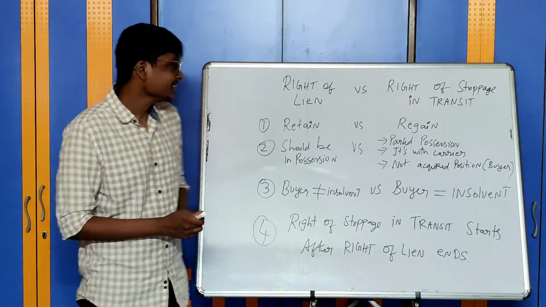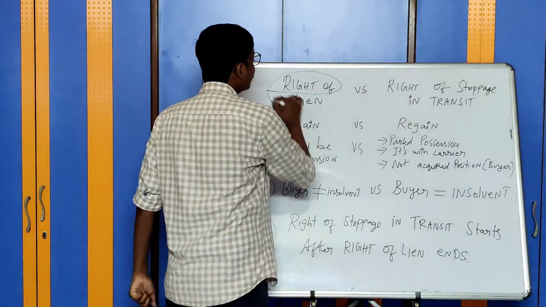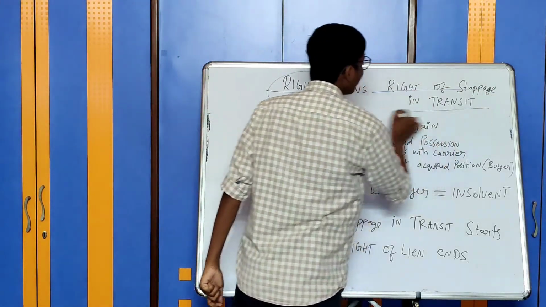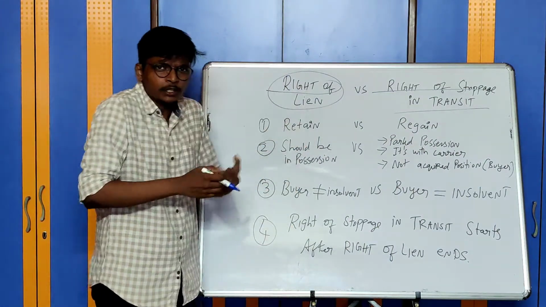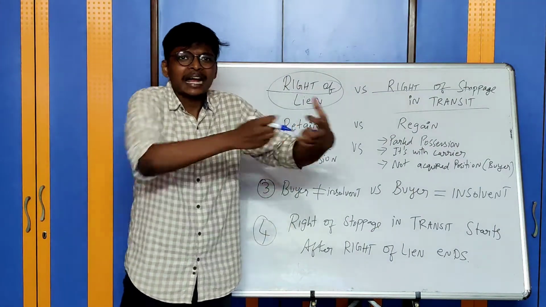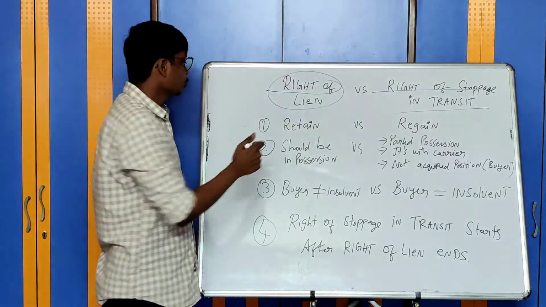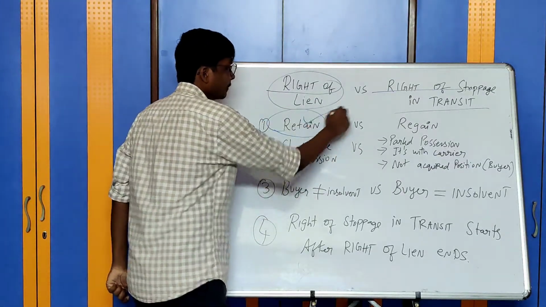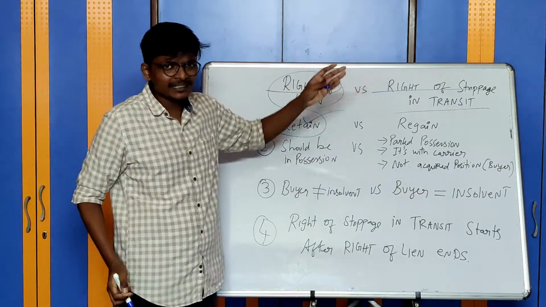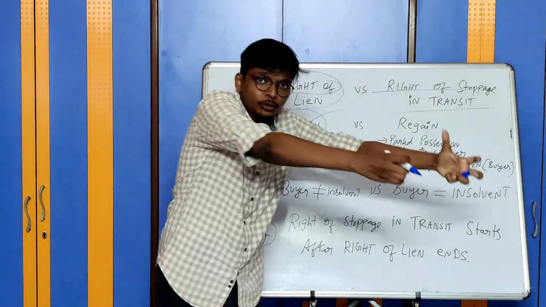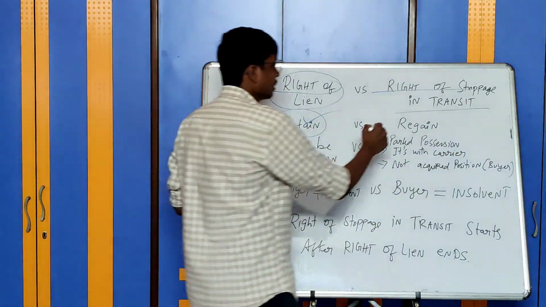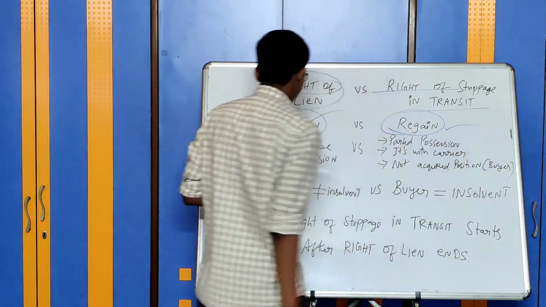Now let us understand the difference between right of lien and right of stoppage in transit. What are the common differences? First, in right of lien, you are already having possession of goods. I am going to retain it longer. So you are going to retain the possession for a longer time. But in case of right of stoppage in transit, I have lost the possession. Possession has passed away from me. I am going to regain the possession which I have lost.